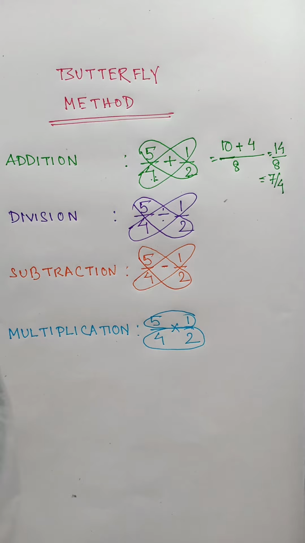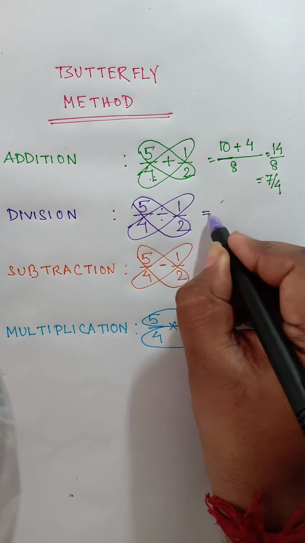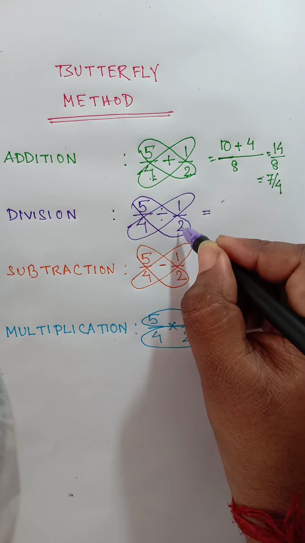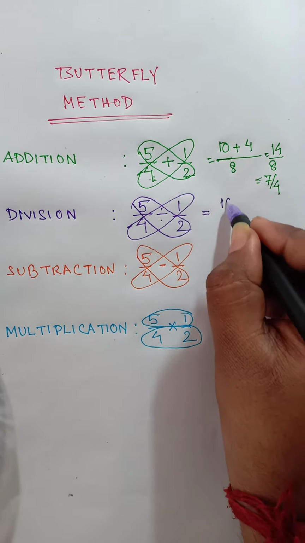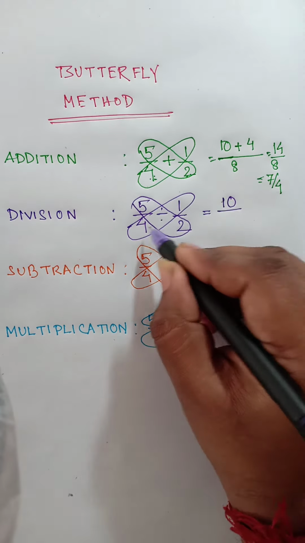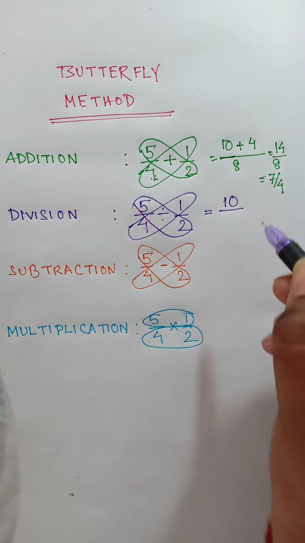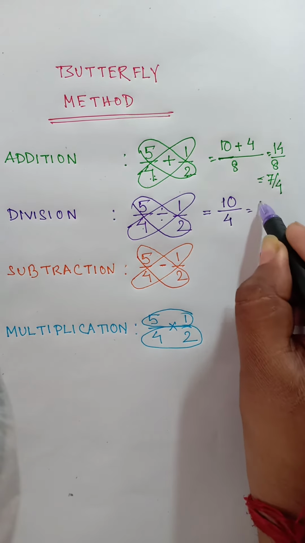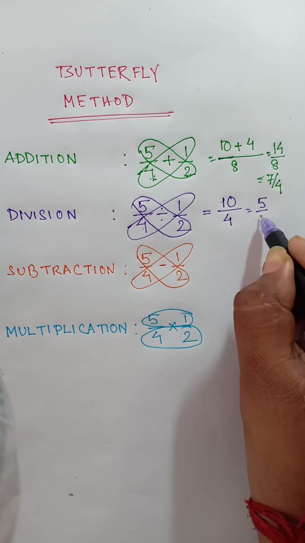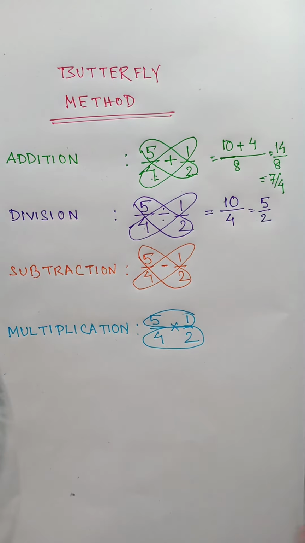For division, we just multiply 5 with 2 to get 10 and write it in the numerator, and 4 with 1 to get 4 and write it in the denominator. Therefore, our answer is 10 by 4 or 5 by 2.